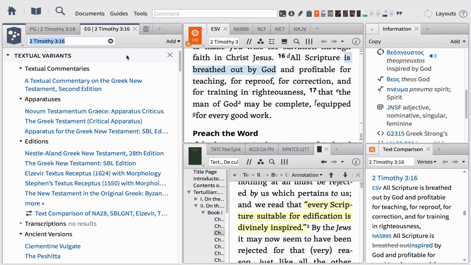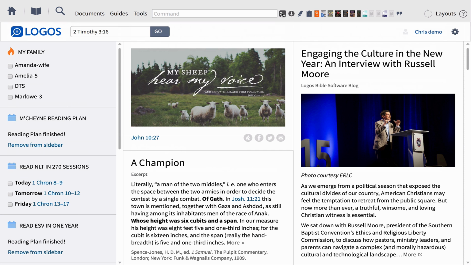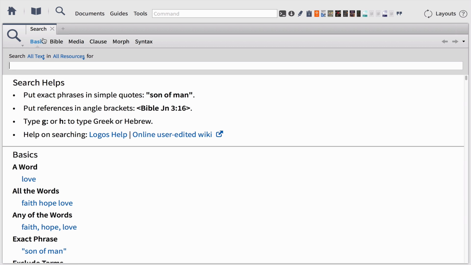Last, searching your Logos library will provide you with even more ability to interact with exegetical and theological works. To do this, simply open a search panel by clicking the magnifying glass in the top left. Make sure that you are using the basic search and that you are searching all text in all of your resources, or in other words, all the books in your library. From here, we can even choose to search a certain category of our books or a specific book.